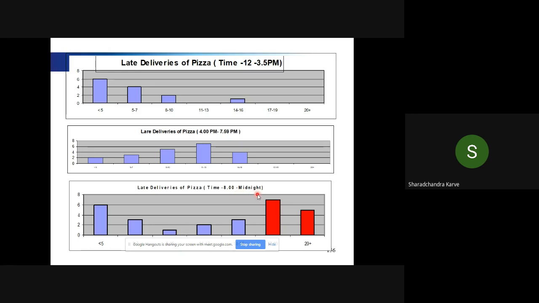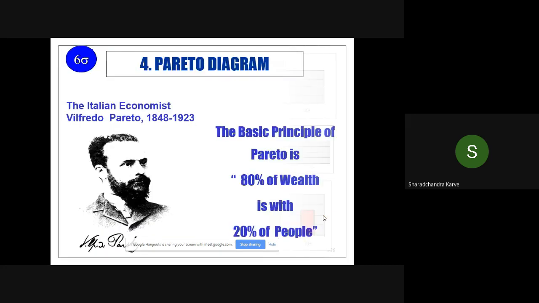You may come out with various reasons: we reduce the manpower, we run fewer ovens, or a lot of people come after 8 o'clock and we have fewer resources to serve them, etc. But what is important is that you arrived at that by slicing the data, which is called stratification. So this is one of the tools, which is called stratification.